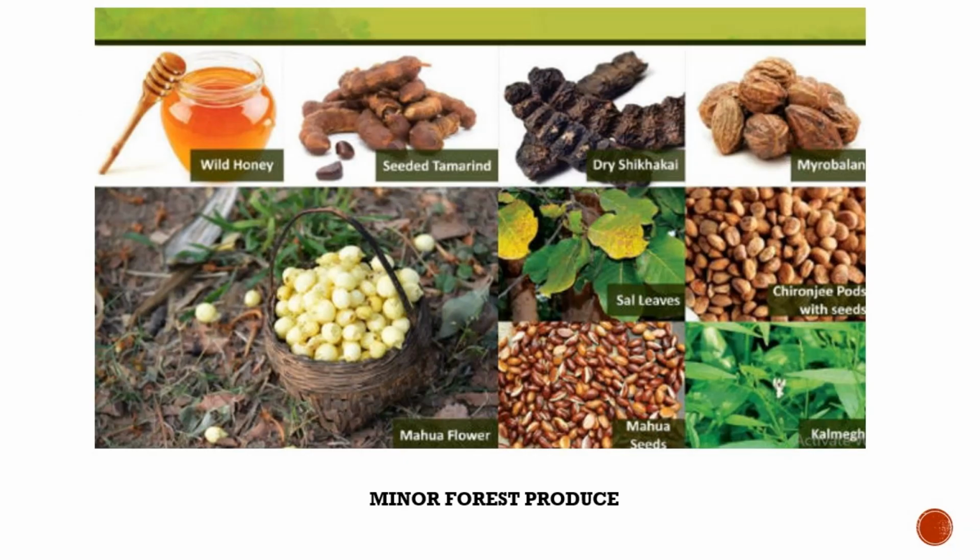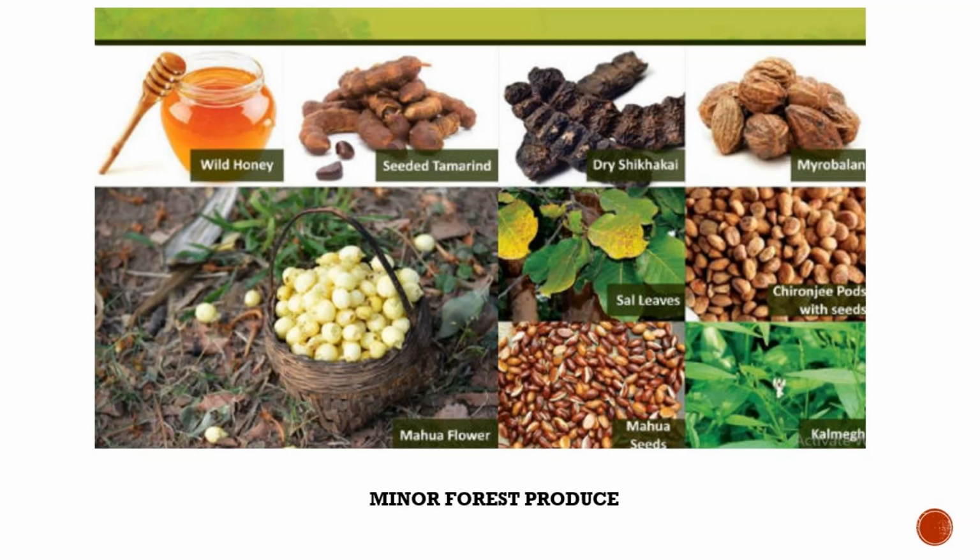I hope all of you are aware about minor forest produce. It includes all non-timber forest produce of plant origin and includes bamboo, canes, fodder, leaves, waxes, dyes, resins, and many forms of food including nuts, wild fruits, honey, tesser, etc. And this is according to Forest Rights Act 2006.